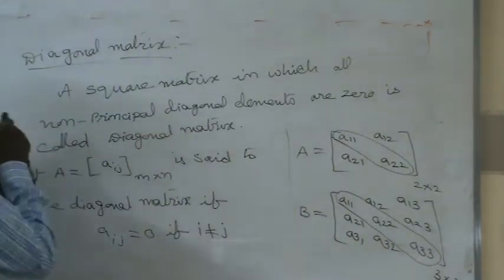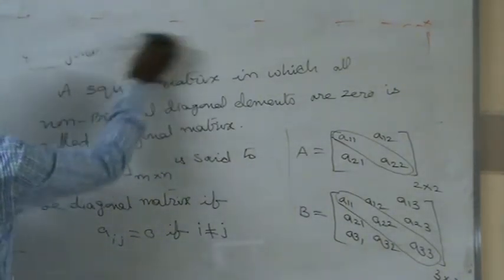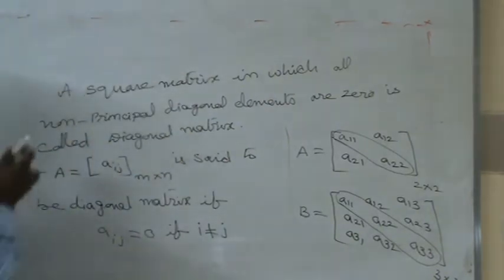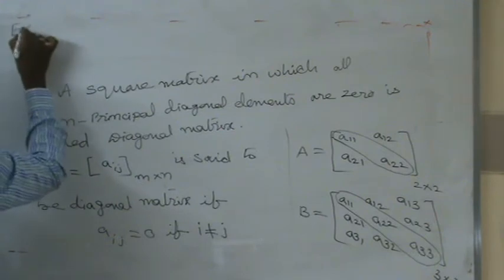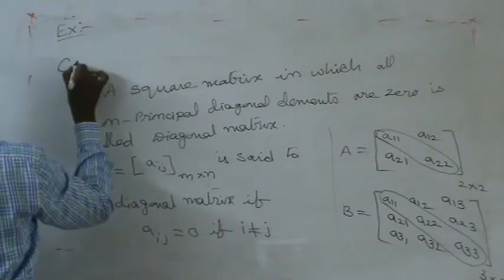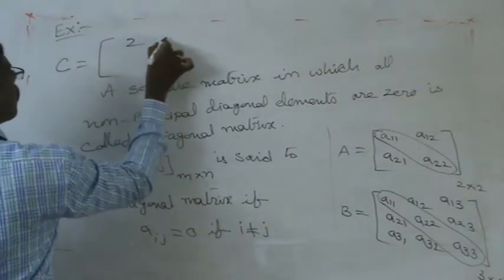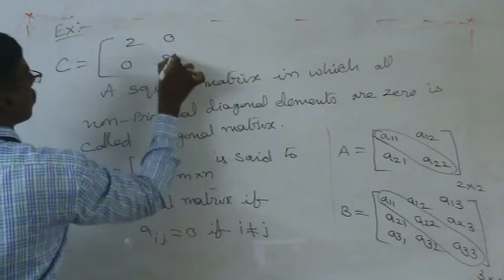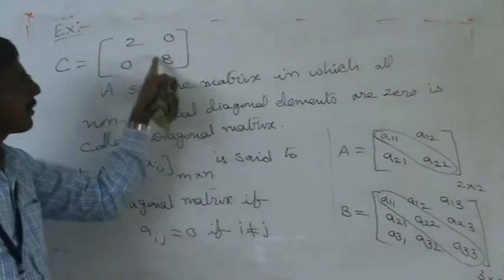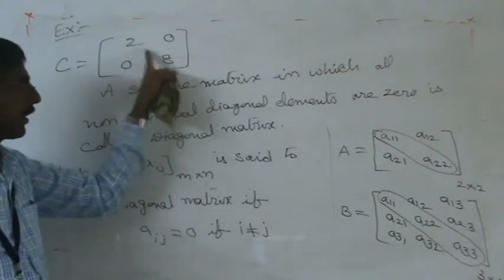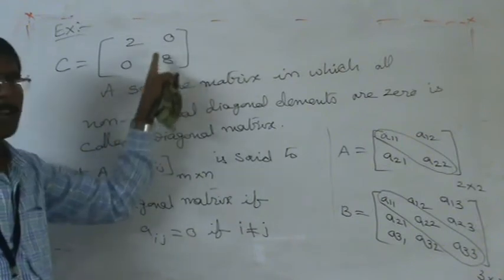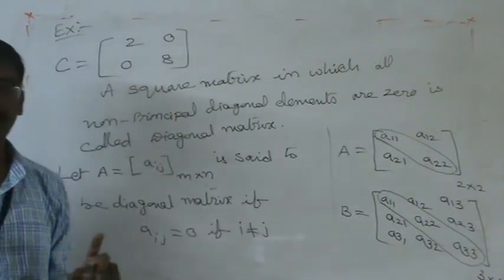Example of diagonal matrix. Matrix C: 2 0 0 8. See, in this matrix, except the principal diagonal elements, the remaining elements are 0. That is called a diagonal matrix.